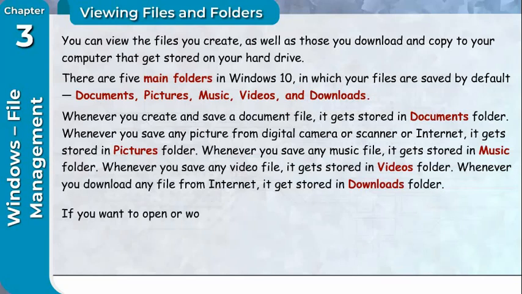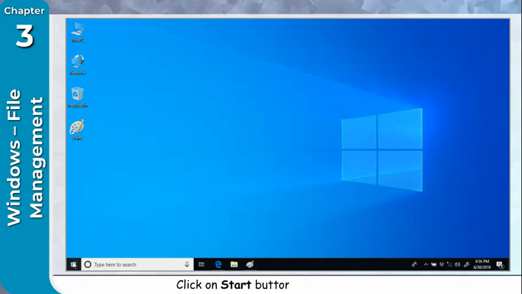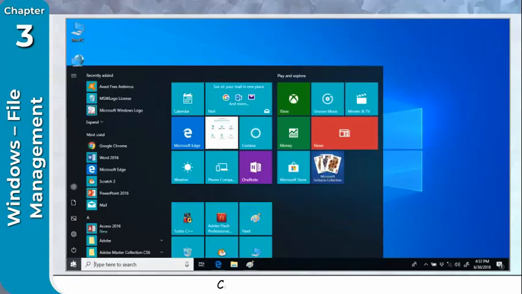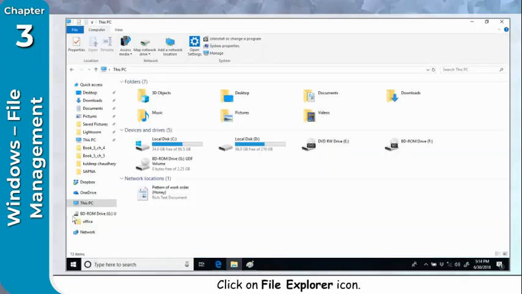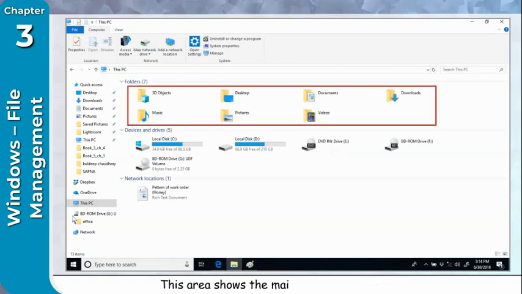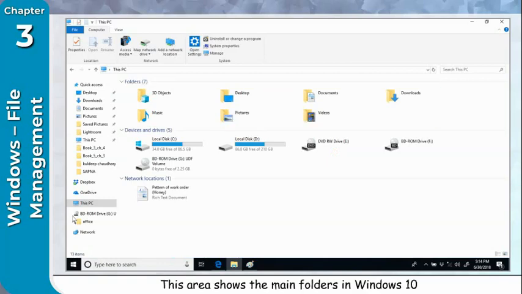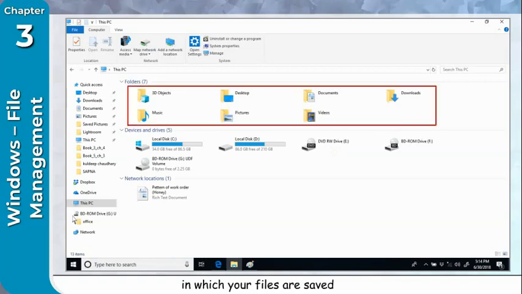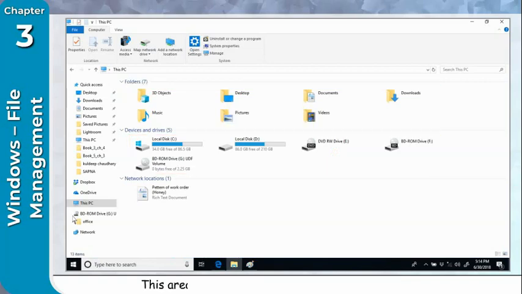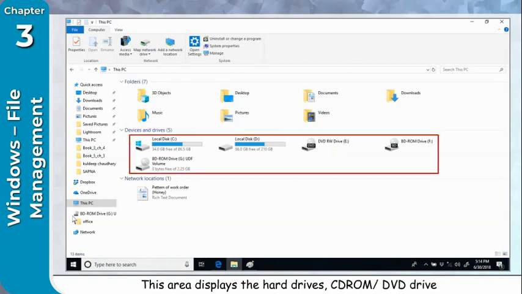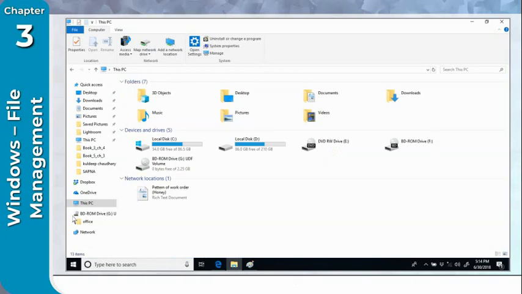If you want to open or work with these files, you first need to view them. Click on Start button to open Start menu. Click on File Explorer icon. This PC window will appear. This area shows the main folders in Windows 10 in which your files are saved by default. This area displays the hard drives, CD-ROM, DVD drive, and other removable drive available on your computer.